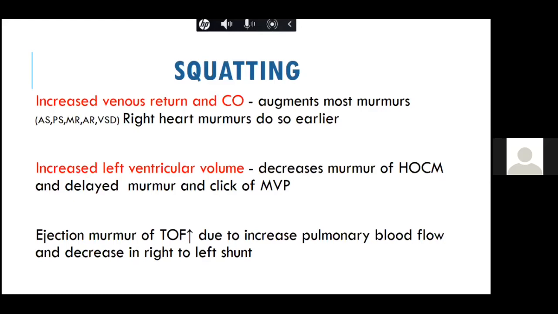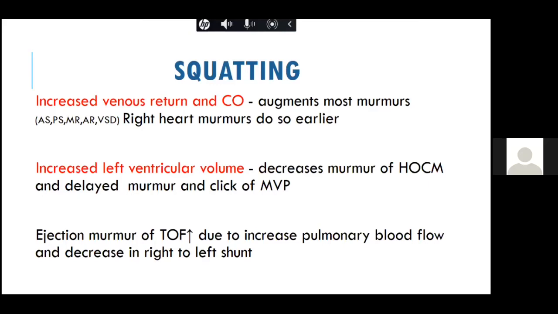However, again, there are a few rules. We know squatting increases the SVR and the LV cavity size increases, so the murmur of HCM decreases in intensity and duration. So when you do a standing to squatting to standing maneuver, what happens in HCM is that squatting increases SVR, the LV cavity size increases, and the dynamic LVOTO decreases, which decreases the intensity and duration of the HCM murmur.